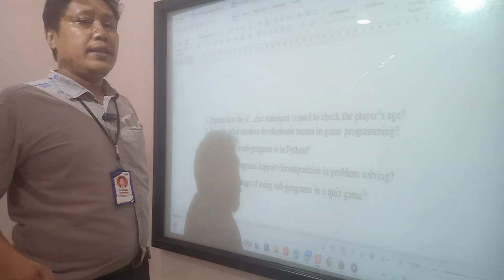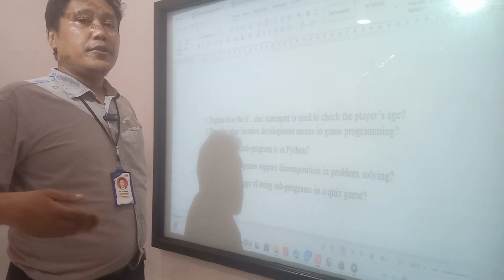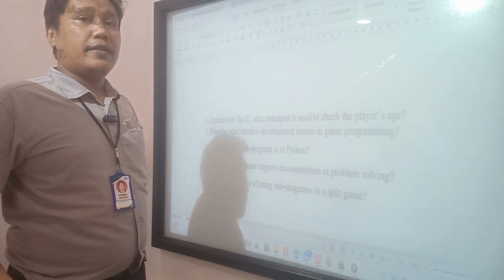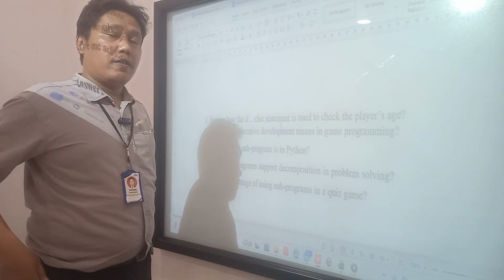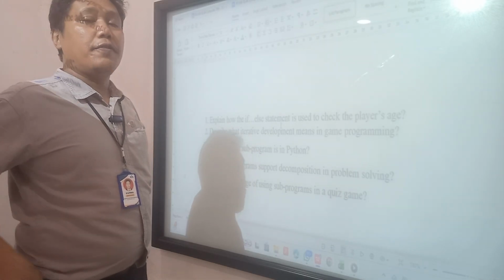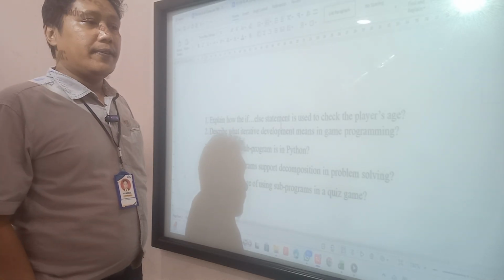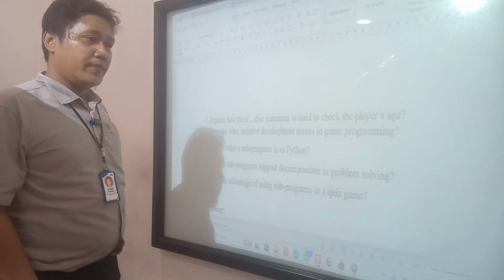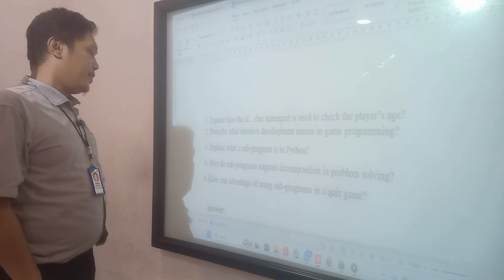The advantage is it is easy to maintain, easy to find errors and fix them, and the code is better organized and easier to use.